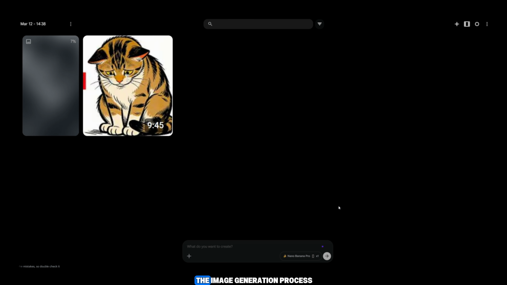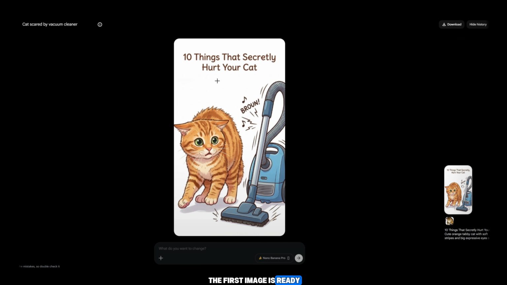As you can see, the image generation process has started. Flow AI currently allows unlimited image generation using Nano Banana models, and as I mentioned earlier, it also supports video generation. After a few moments, the first image is ready. You can see the result right here. The text at the top says 10 things that secretly hurt your cat. Cat character and the visual composition look amazing. Simply download the image in 2K resolution.